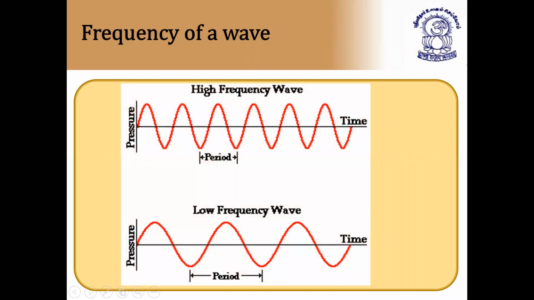Frequency of a wave. Here you can see, with respect to pressure and time, the number of waves passing through a point in 1 second is called the frequency of the wave. Generally, a high frequency wave will have so many waves.